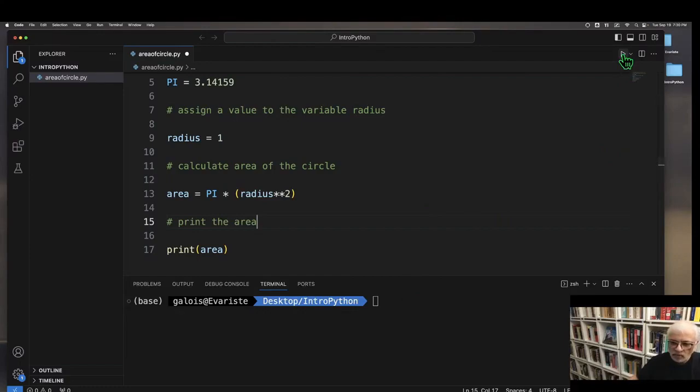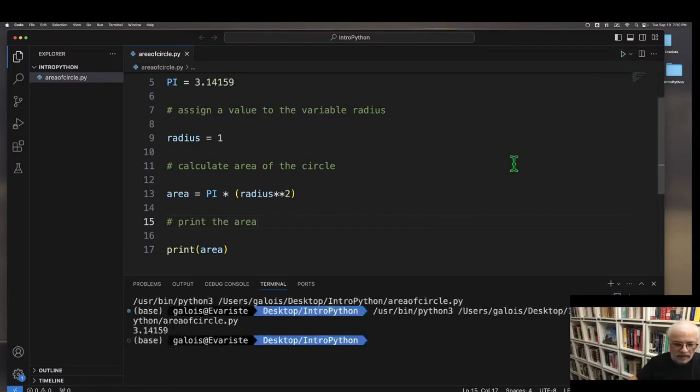And let's go ahead and run the program. I can do that by clicking on the run button, and it executes the program. And we have the answer down below, 3.1519, which is what we expect. If the radius of a circle is 1, 1 squared is 1, and so the area of a unit circle is pi, which is what we expect.